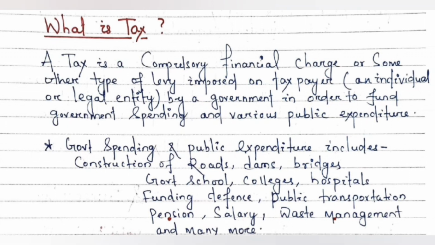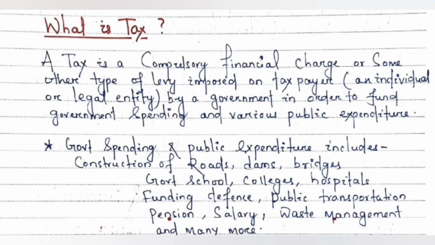It is a compulsory financial charge or some other type of levy imposed on taxpayer by a government in order to fund government spending and various public expenditure. So tax is to be paid by everyone, so it is compulsory, and it is a financial charge because it is imposed or charged on money income, and it can be some other type of levy, means it can be a surcharge or cess which comes under the tax, and these are imposed on taxpayer, means the person who pays the tax.